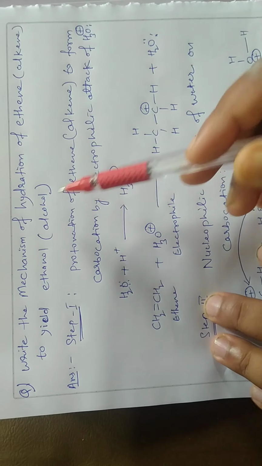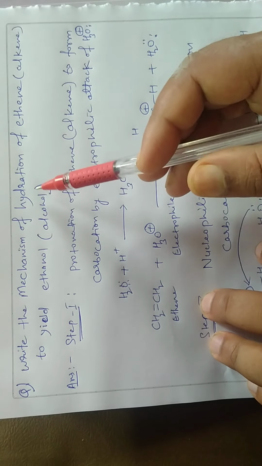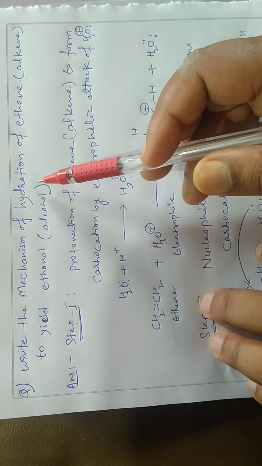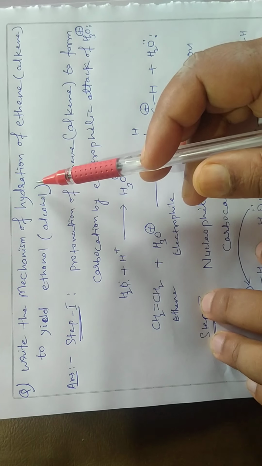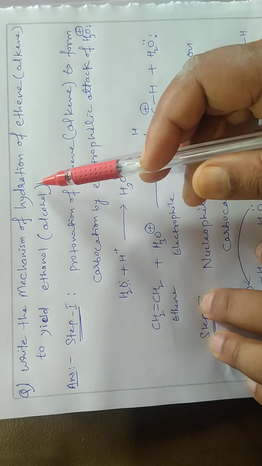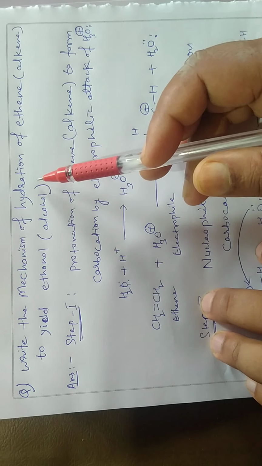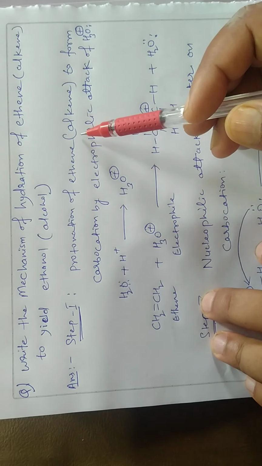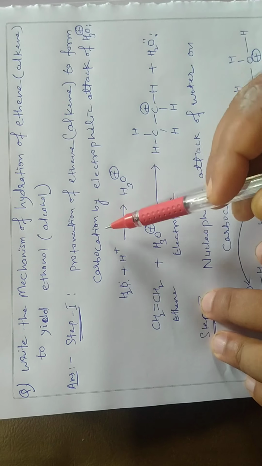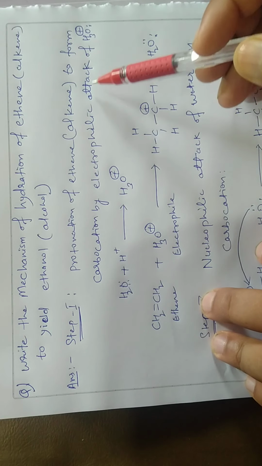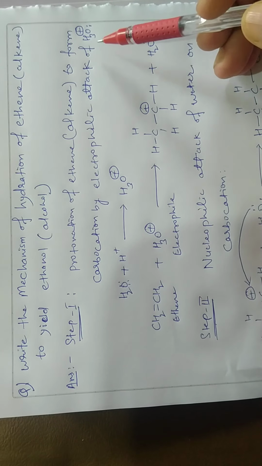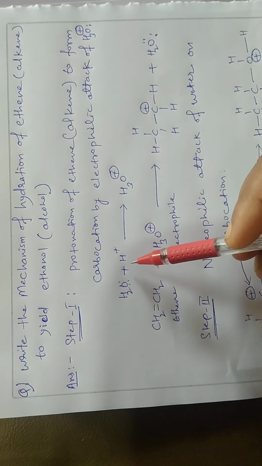First of all, in this question we would like to discuss what is the meaning of hydration. That means addition of acid to water is called hydration. Now coming to step 1, protonation of ethene to form carbocation by electrophilic attack of hydronium ion. So let us know how hydronium ion is formed.